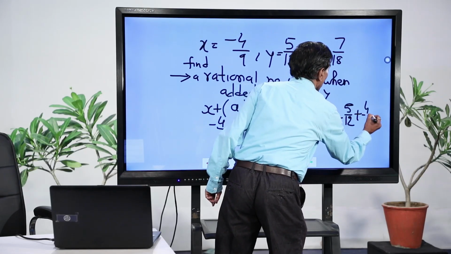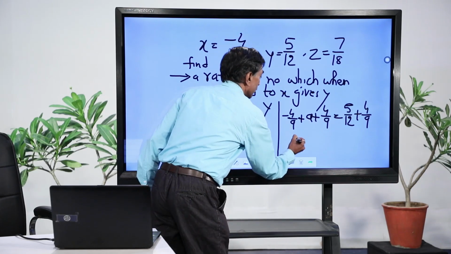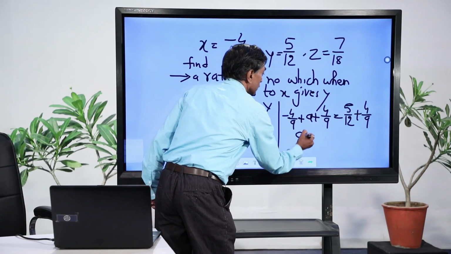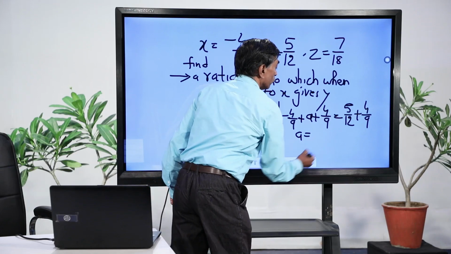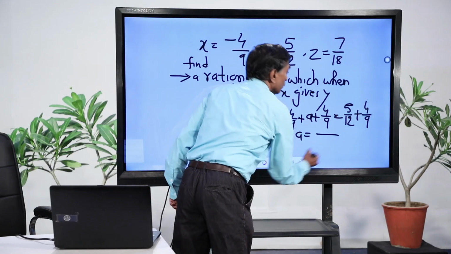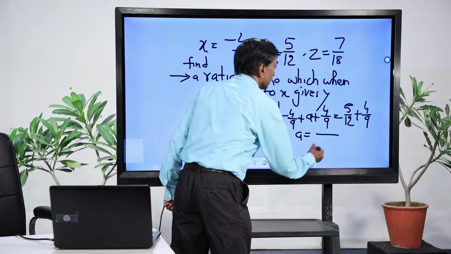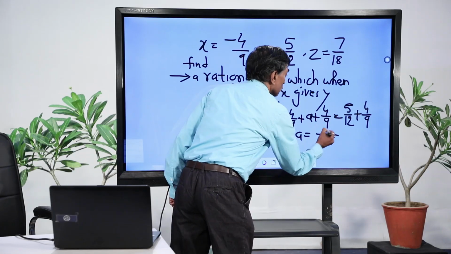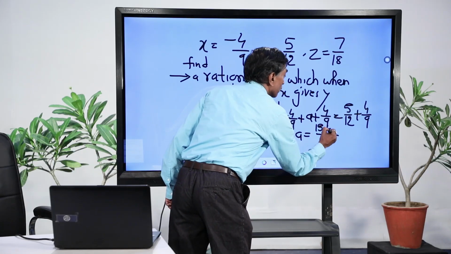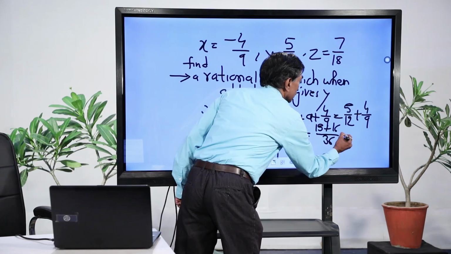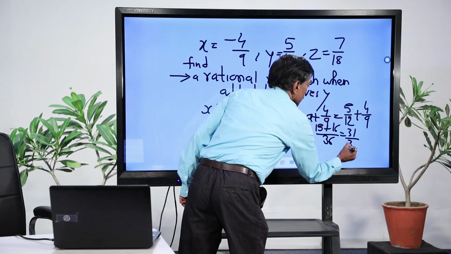and so I can say that this is 5 by 12 plus 4 by 9. Since these two get cancelled and give 0, this will be equal to, I can find the LCM of both these numbers, and I can say that this is 36. So, this is 15 plus 16, that is 31 by 36.